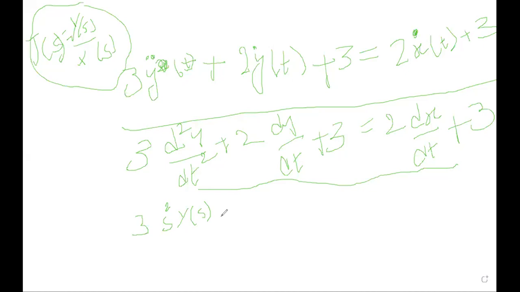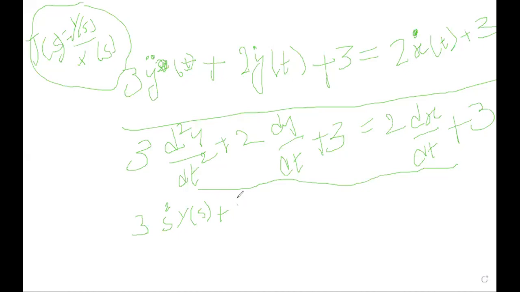You do not take those things. Here we are taking the initial conditions as 0. So don't consider like that. Just take s square into y of s. Is it clear? That's why I'm telling you the initial conditions are 0. Is it clear?